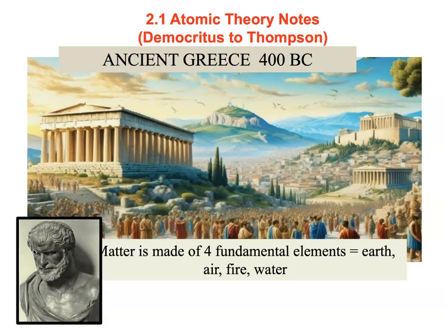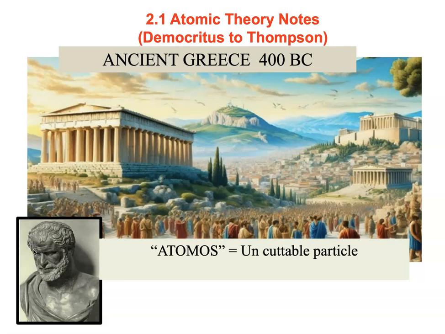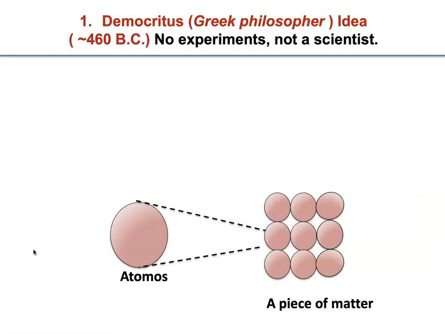So he called this particle atomos, the uncuttable particle. If you look back in history, this is the first time somebody found conceptually the smallest particle of matter. So we say he is the first person who came up with the atomos concept.